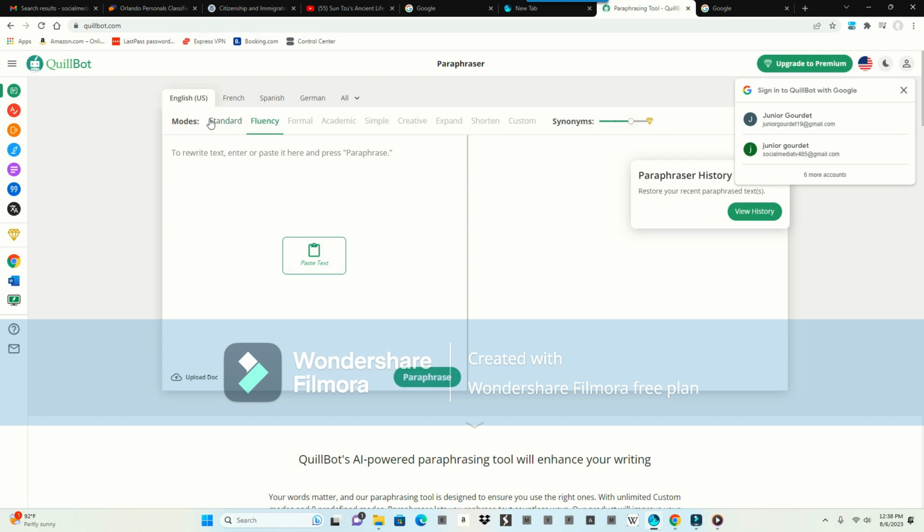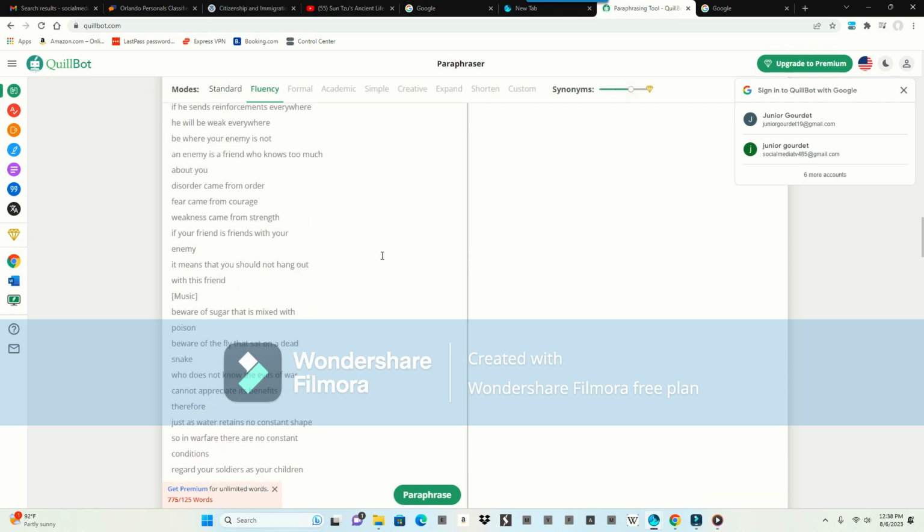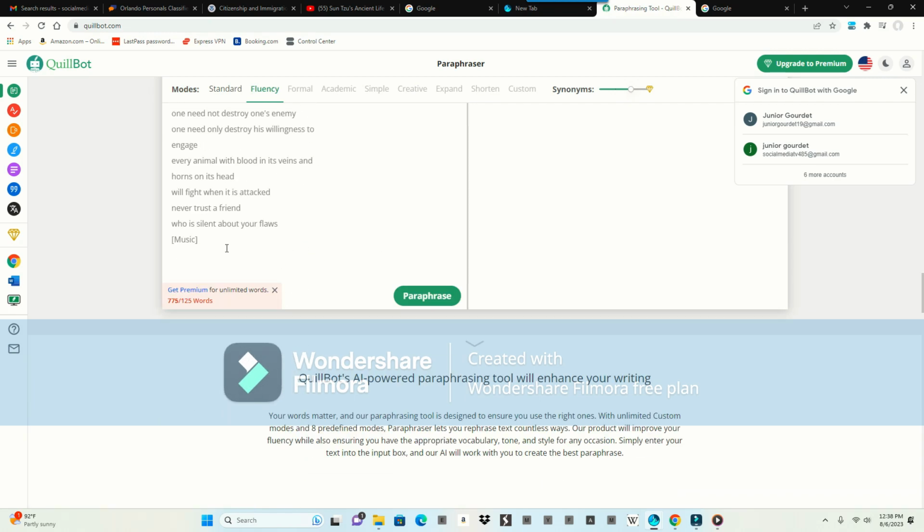So now you have many ways you can rephrase or paraphrase your paragraph or your script. So now you have standard, you have fluency, you have normal, you have academic. So let's go to fluency and paste, Control plus V. Okay, Control plus V. So this is the script right here. So we're gonna paraphrase that. So now I know this is not taking too long to fix.